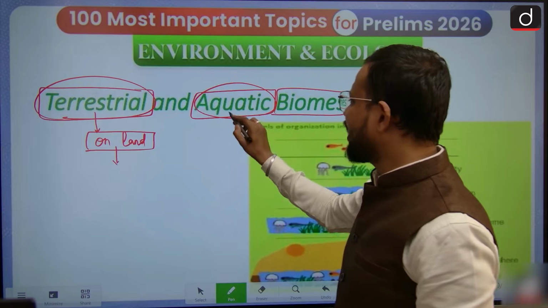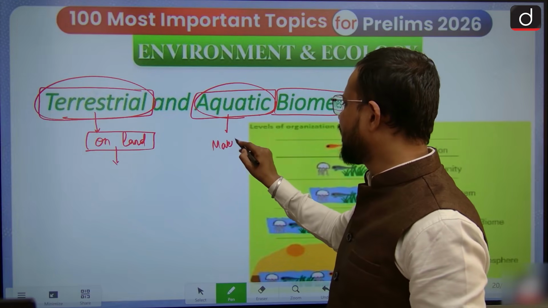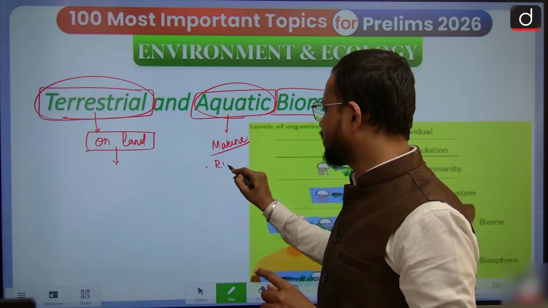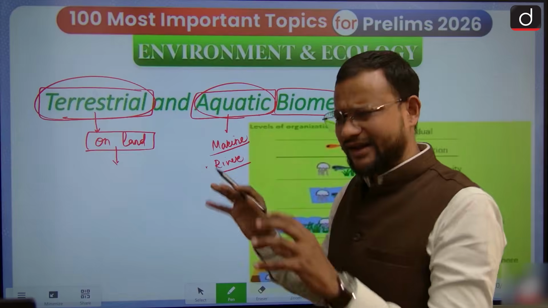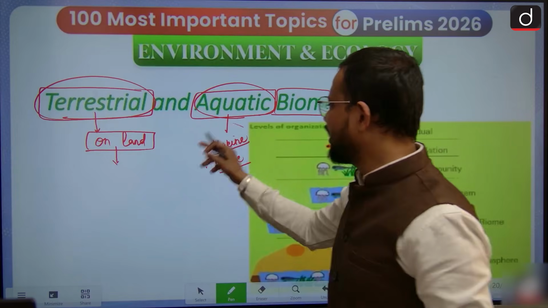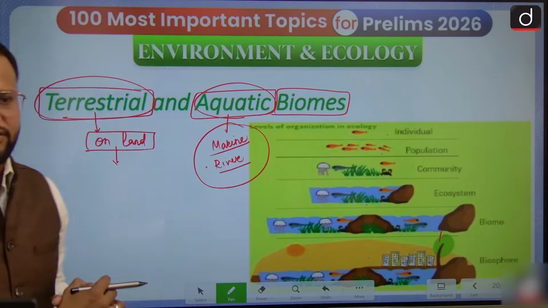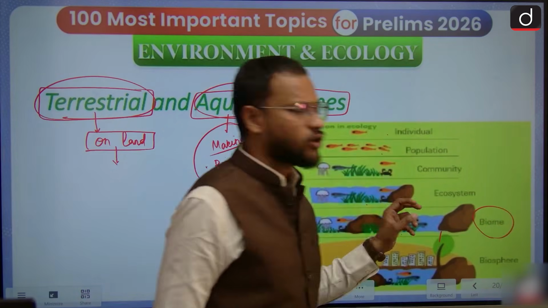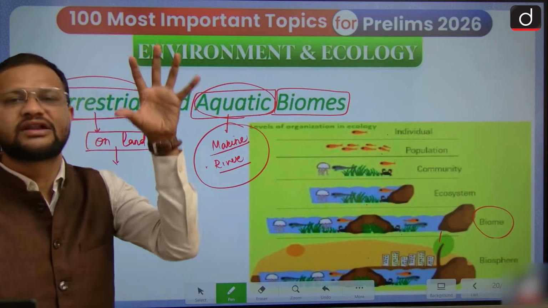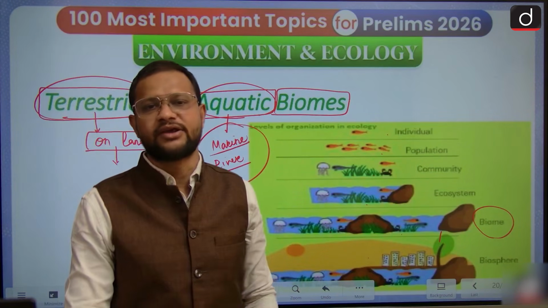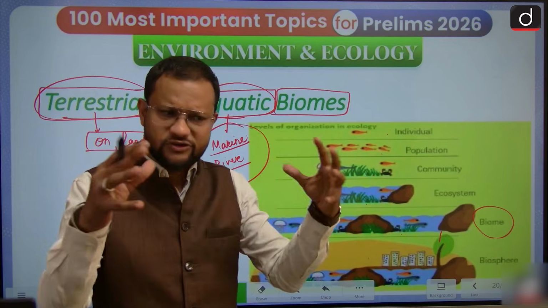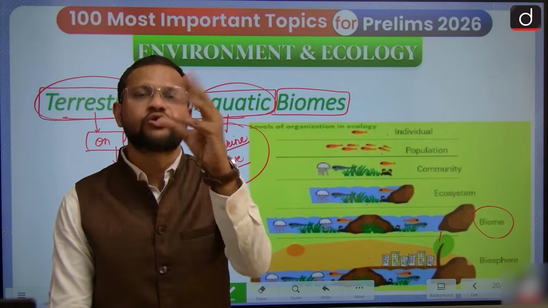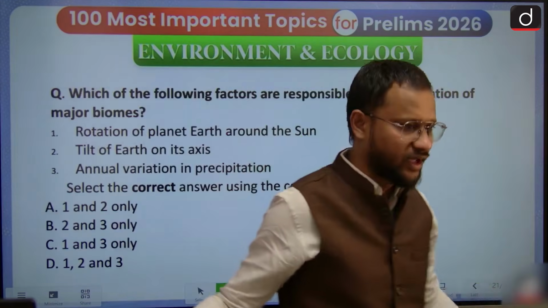And aquatic, here you will find the marine biome. Yes, marine or oceanic biome mainly. Then you will find the river biome, or river as an ecosystem itself. So mainly these two major things. Now again guys, remember, a biome in an ecosystem is one of the major geographical extents for an ecosystem itself. A biome is nothing but an ecosystem, however, for a larger area. So rainforest biome, evergreen biome, monsoonal biome also you may consider.